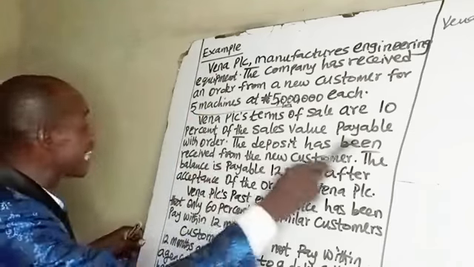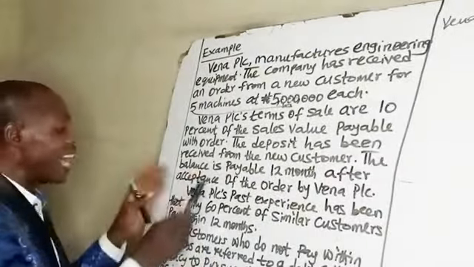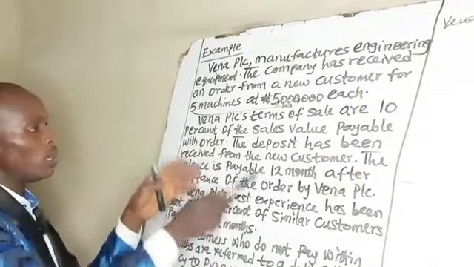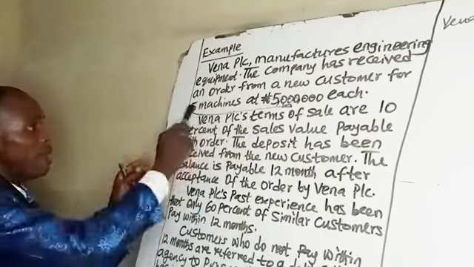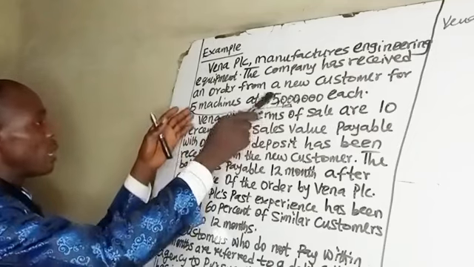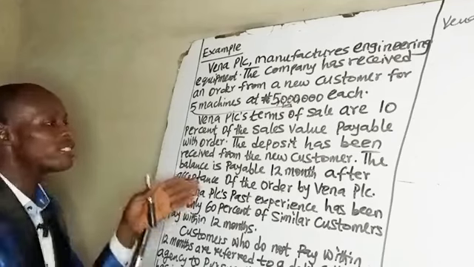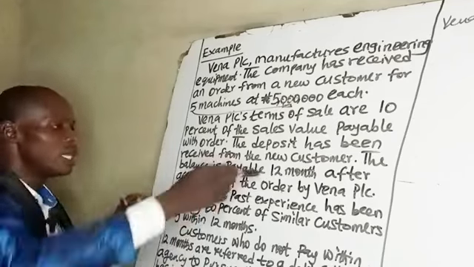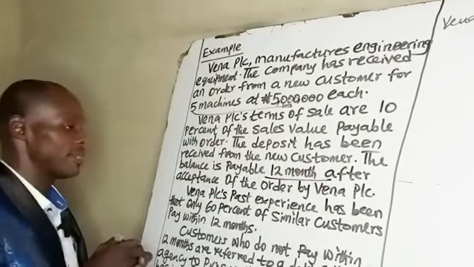The deposit has been received from the new customer. The balance is payable 12 months after acceptance of the order. So if the initial payment of 2.5 million is made, remember the total value is 25 million. Then the remaining 22.5 million, if you subtract 2.5 million from 25 million, you'll be left with 22.5 million.